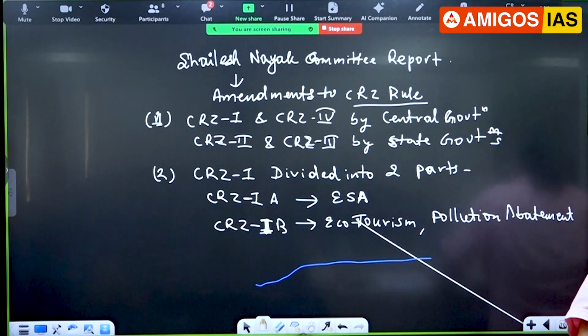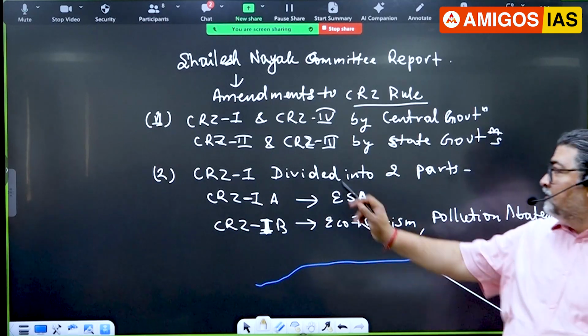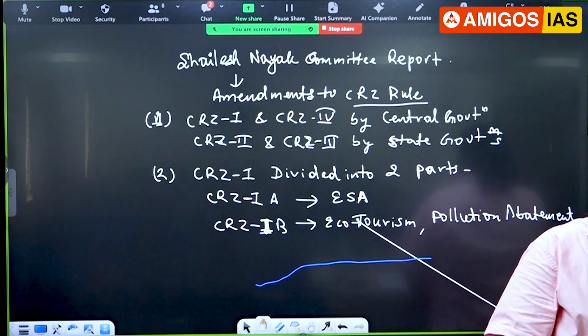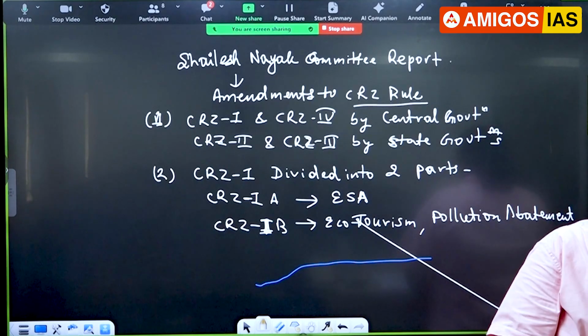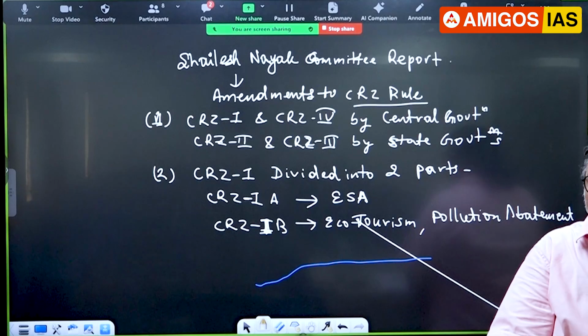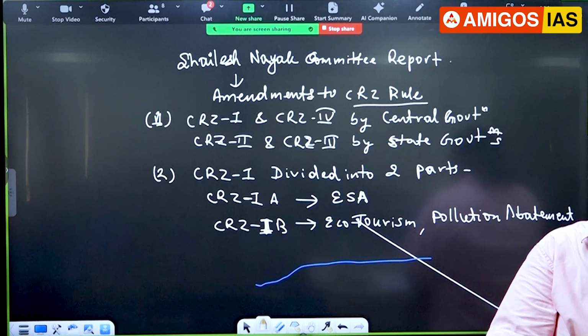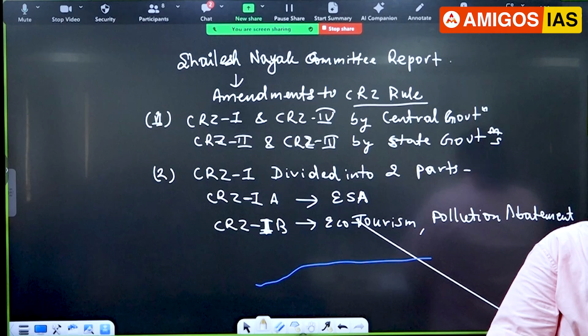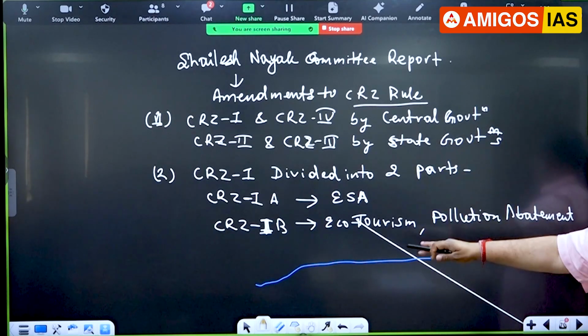Now another very interesting thing. Who declares CRZ3? It is also divided into two parts, 3A and 3B, based on population. And which population census are we using right now? 2011. And there is something called population density. What do you mean by the word population density? In a given area, how much? In 1 square kilometer, right? How many individuals are living? So we have a population density. Based on population density per square kilometer, where does CRZ3 come? Municipal areas and all those areas, two parts. So I'll come to that one. Is it clear, everyone?